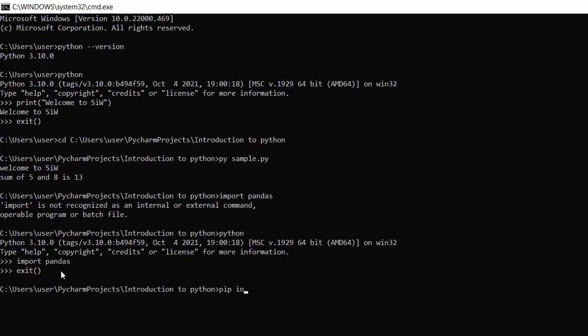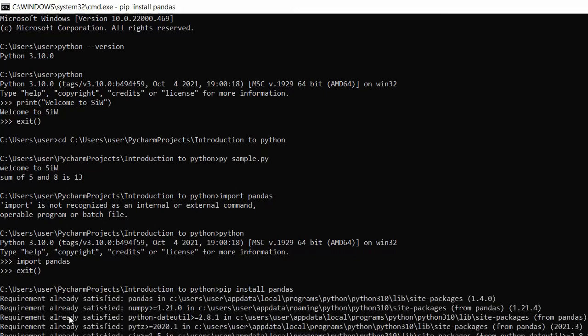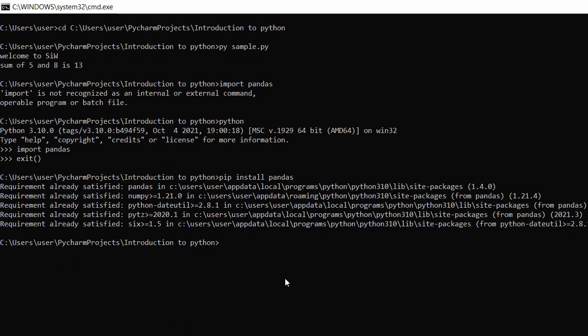I exit, and again I'm going to install my pandas library. Pip install pandas. If you already have it installed on your system, you might see "requirement already satisfied."